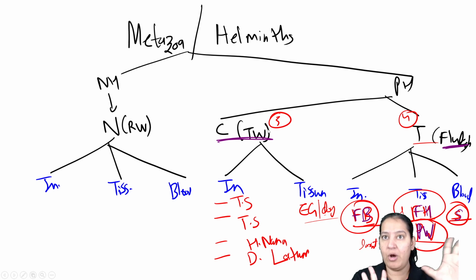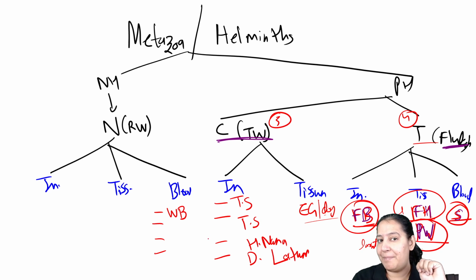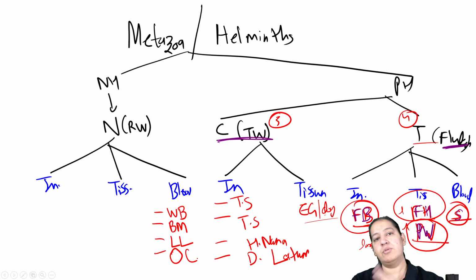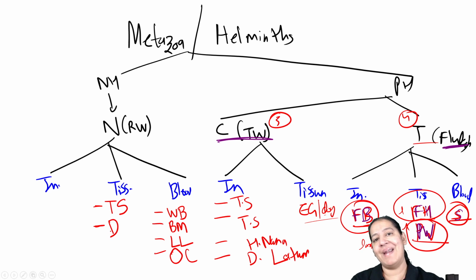Nematodes are difficult for me also, but I will try. In the blood there are 4. What were the 4? One was Wuchereria bancrofti, which causes elephantiasis. One was Brugia malayi. One was Loa loa. And the last one was Onchocerca volvulus. So these are the 4 blood nematodes or roundworms, right? In tissue, there are only 2. The one which resides in skeletal muscle is Trichinella spiralis. And the other one was Dracunculus medinensis.